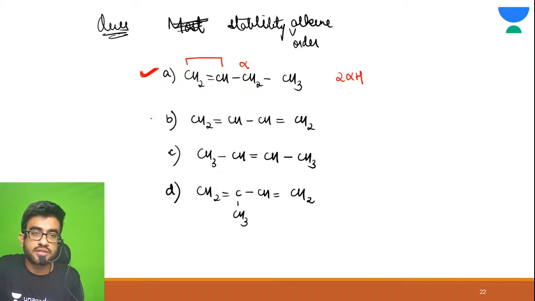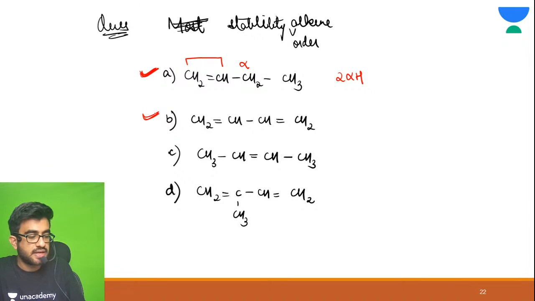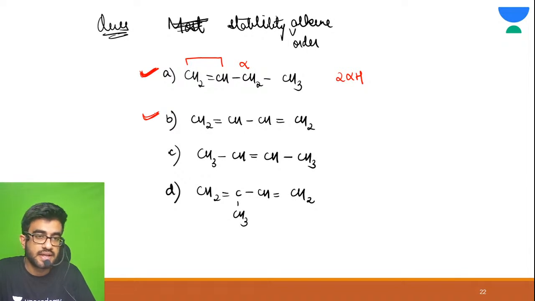Great. Now let us focus on option B. Is resonance possible here? Please wait. Tell me in the B portion, is resonance possible here?